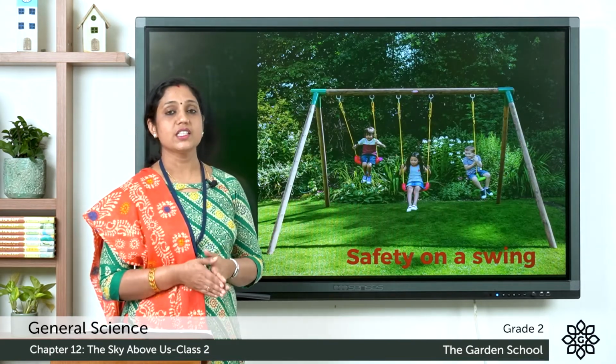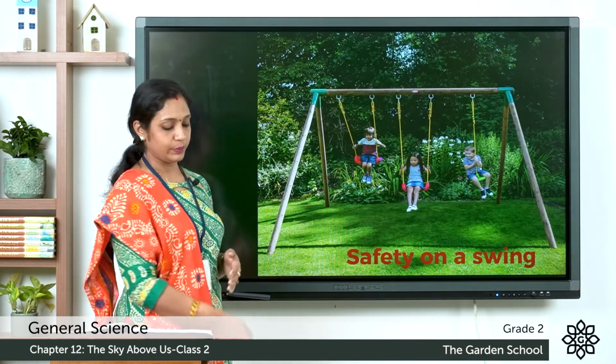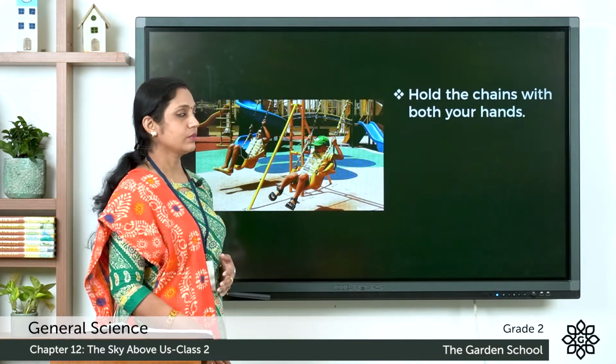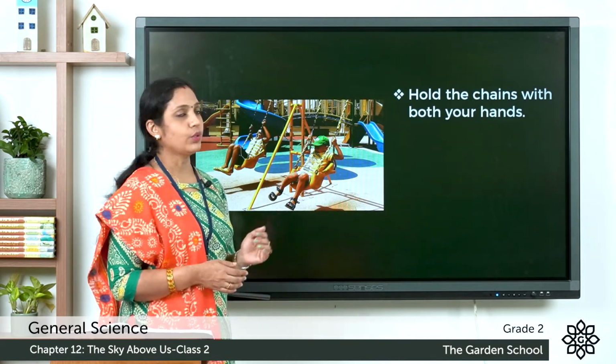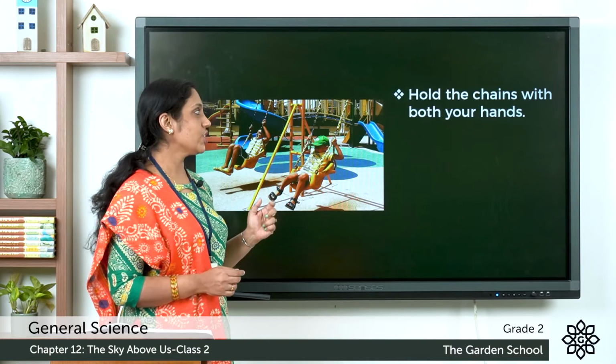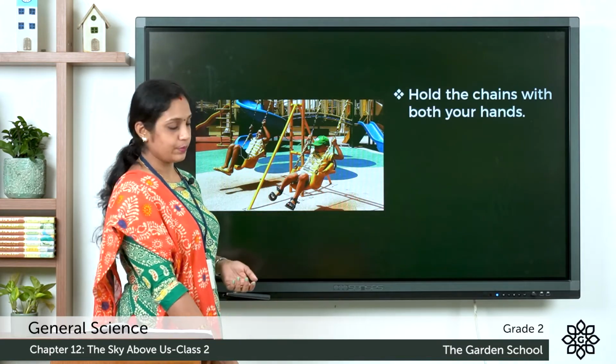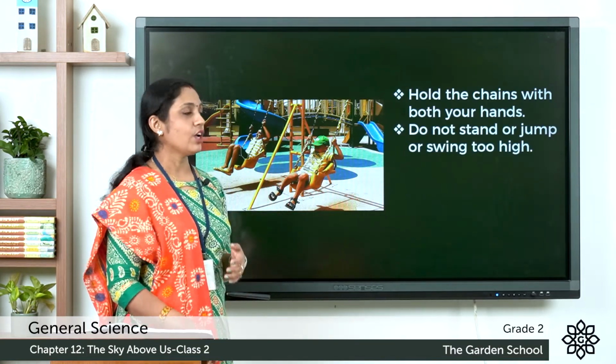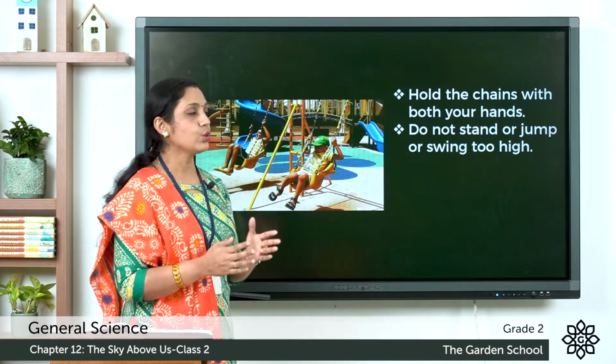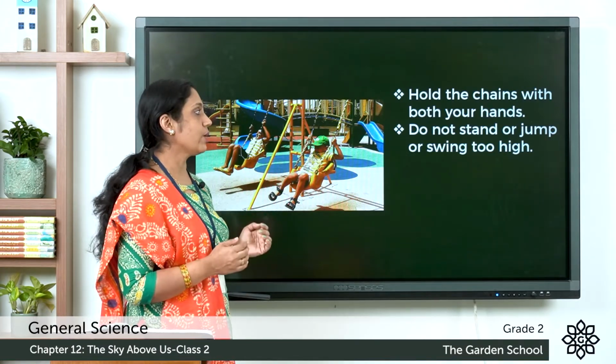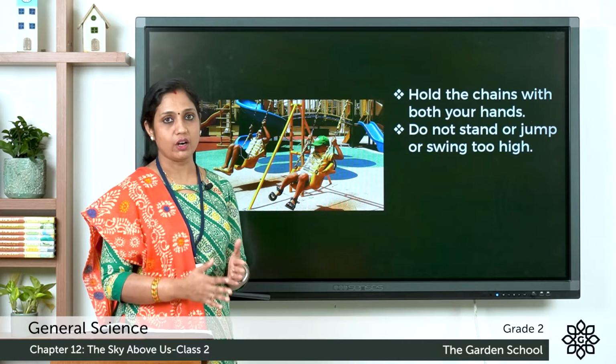Now next, let's learn safety on a swing. Hold the chains with both your hands. When you are on a swing, hold the chains with both your hands. Do not stand or jump or swing too high when you are on a swing.